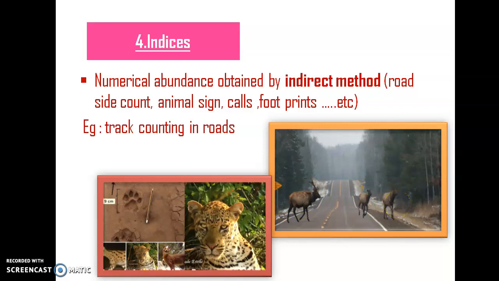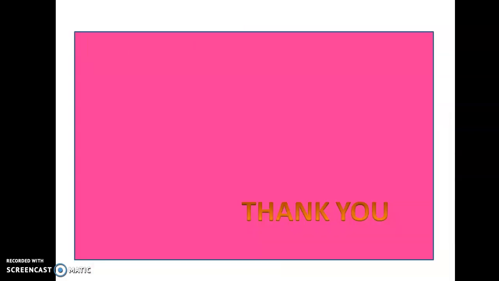That is an indirect method, and we don't know how productive it is, but this is one of the methods for estimating animal populations. Then there are animal signs, then calls, then their footprints. Here you can see that this is a footprint of a tiger. So by means of these methods, we can determine the size of a population.